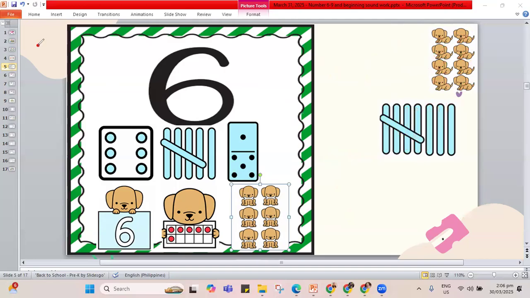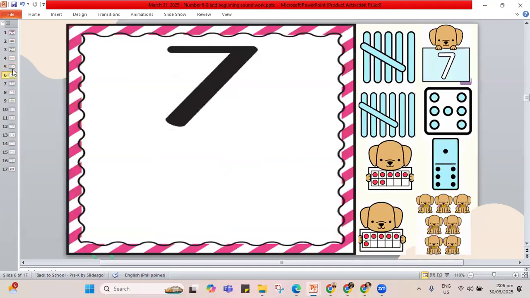Now, since we're done with this number, what's the next number? It is the number 7. We get to do number 7, and let's check. Where are the pictures showing 7? Let's start with the sticks. 1, 2, 3, 4, 5, 6. That doesn't show 7. That is 6.